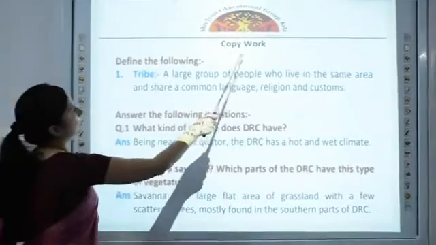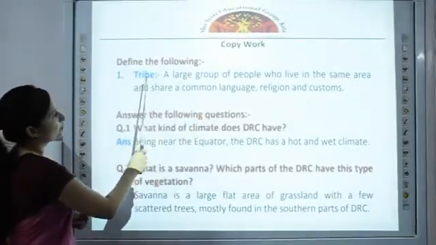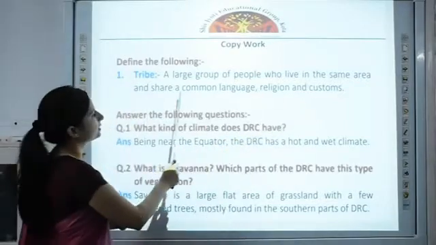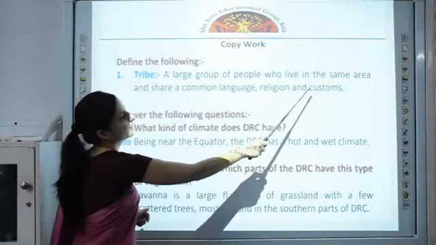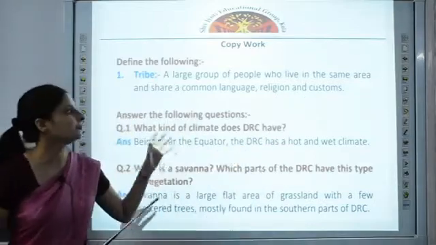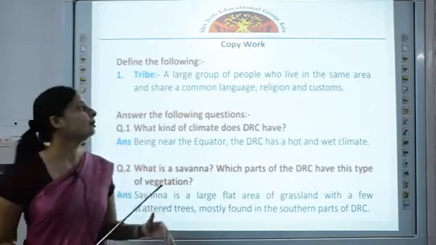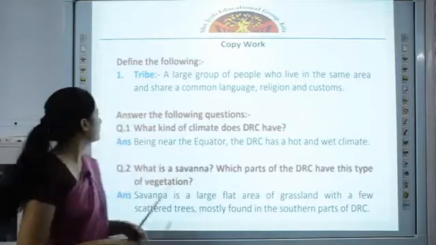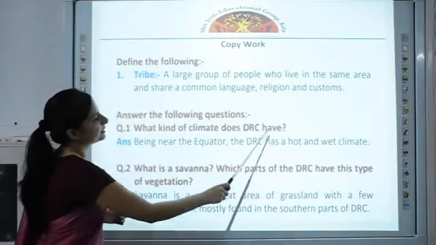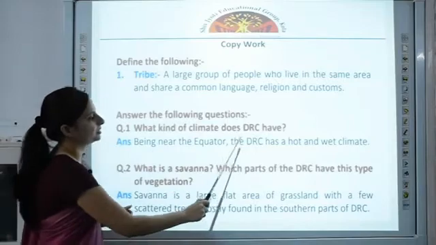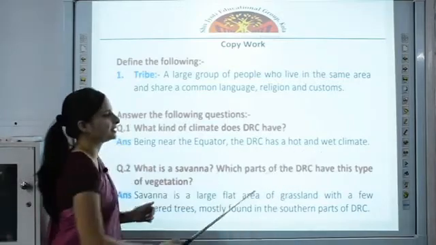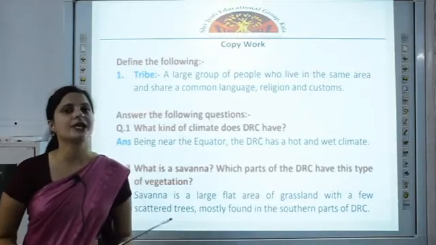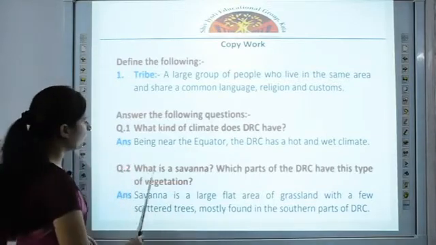Now coming on to the copy work. First, define the following. Tribe: a large group of people who live in the same area and share a common language, religion and customs. Now these are small groups of people who live together and follow the same language, religion and customs. What kind of climate does DRC have? Being near the equator, the DRC has hot and wet climate. As we read in the climate that it lies near the equator, and near the equator we have hot and humid climate.